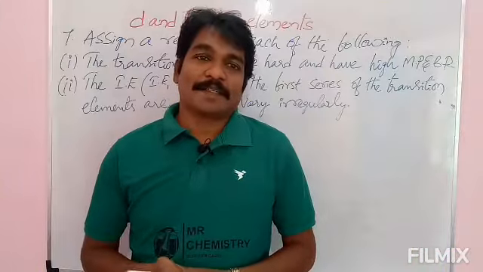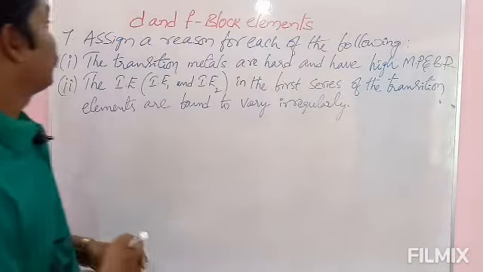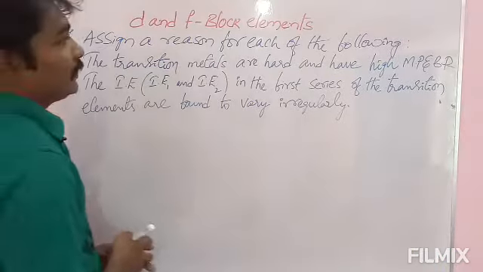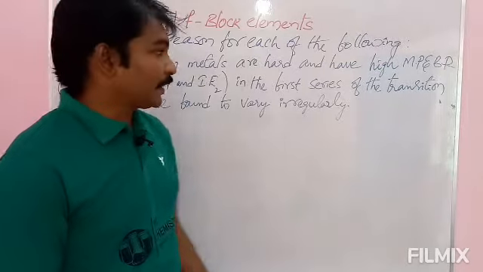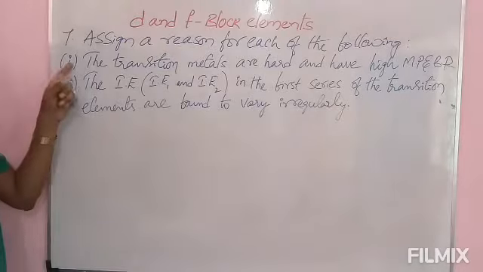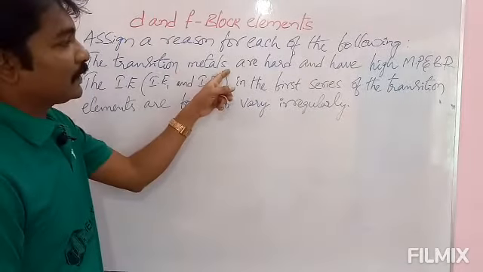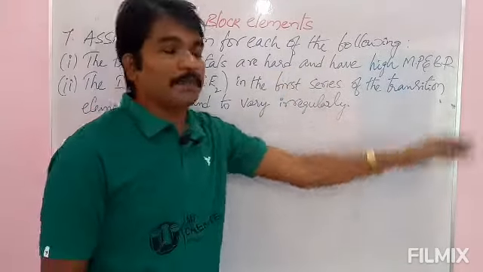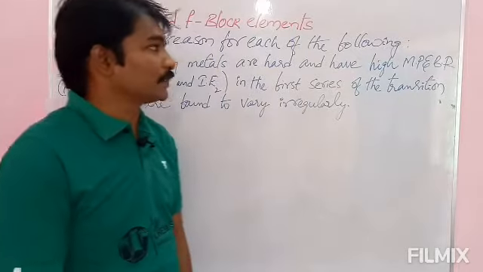Next one, seventh one. See here. Assign a reason for each of the following. Here some observations are there. We have to give reasons for these things. First one, the transition metals are hard and have high melting point and boiling point.